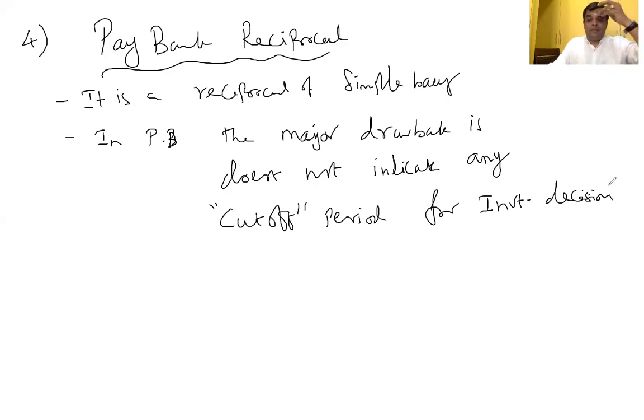You know, payback: initial investment 25 lakhs, CFAT per annum 5 lakhs means 5 years the payback period. There they are not giving any cutoff period with respect to investment decision. Therefore, we need payback reciprocal.